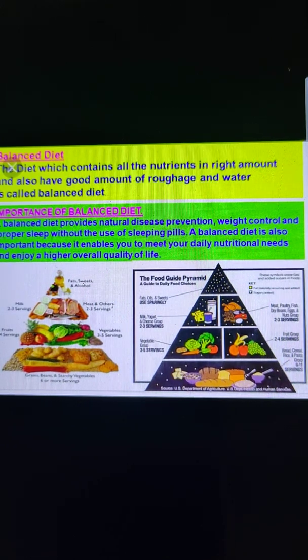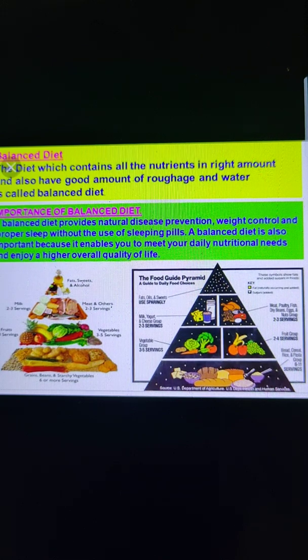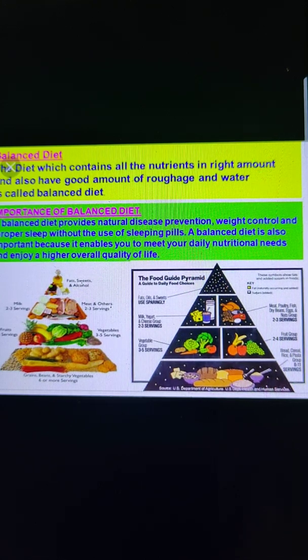All right, and sometimes due to the deficiency of these nutrients in our diet, our body or any part of it does not function properly, and that condition is known as a disease. These diseases may occur due to several reasons, like the lack of nutrients in our diet, or due to the presence of harmful organisms called bacteria or germs in our body.